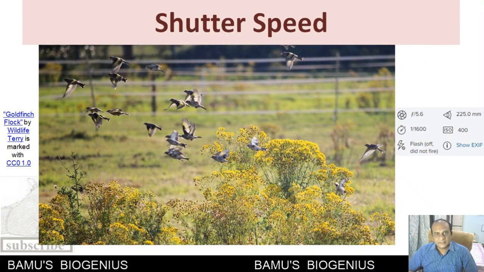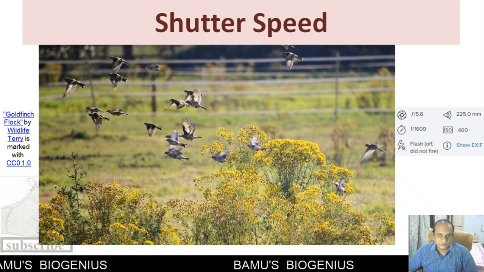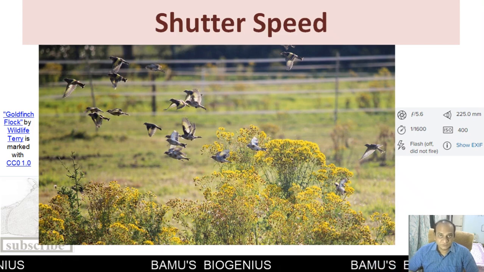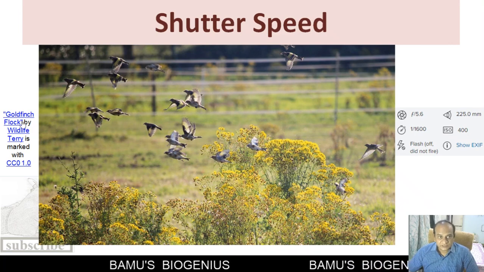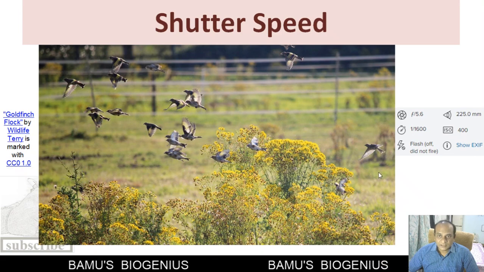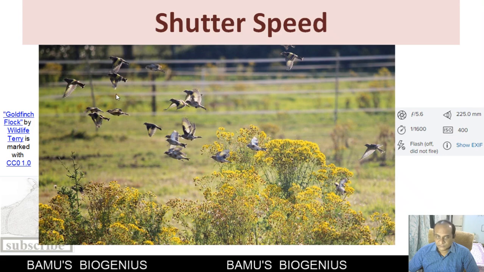Now another criterion for better exposure of a photograph is shutter speed. As I have told you, shutter speed is very important when the subject is fast moving. See here these goldfinches that are moving very fast, but still they are appearing very clear in this particular photograph.